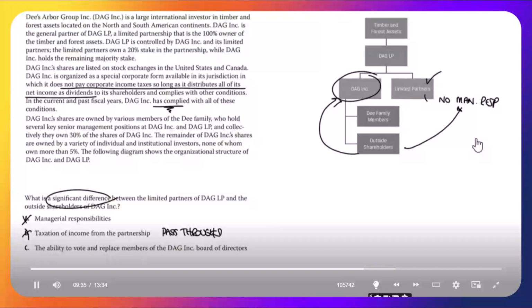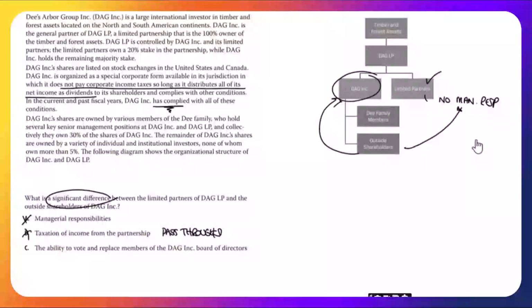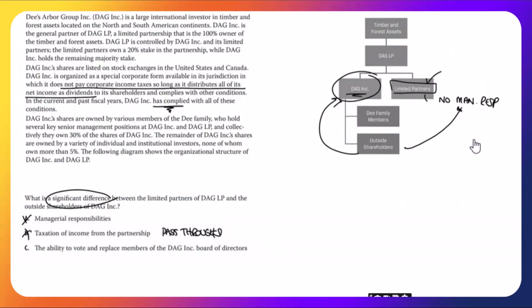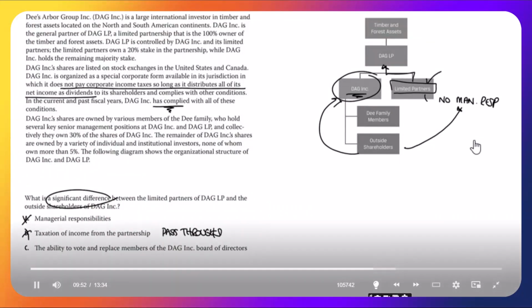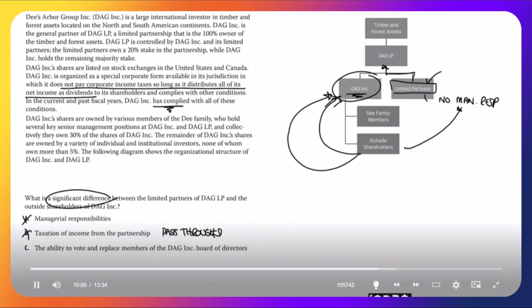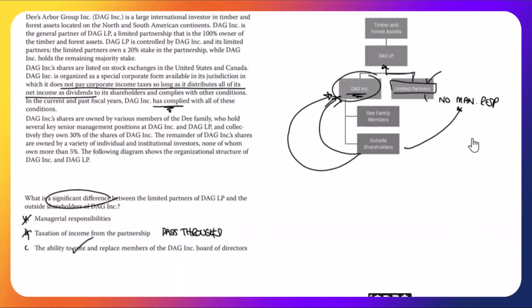The ability to vote and replace members of the DAG Inc. Board of Directors. While the limited partners of DAG LP are over here, they have no ownership in DAG Inc. at all. They are limited partners of DAG LP. The outside shareholders of DAG Inc., they do have shares in DAG Inc., which means, yes, they have the ability to vote and could replace members of the board.